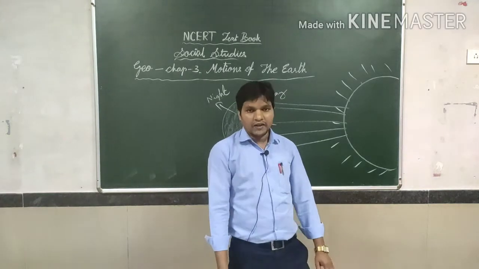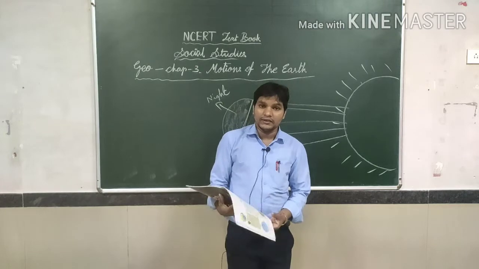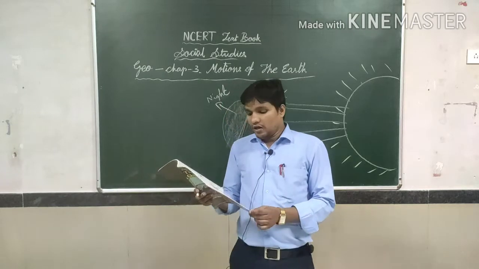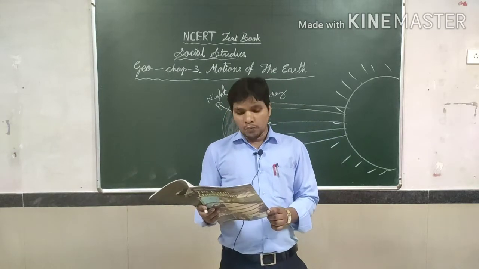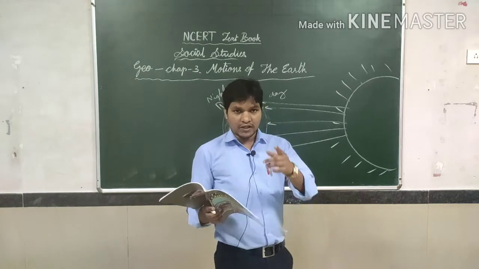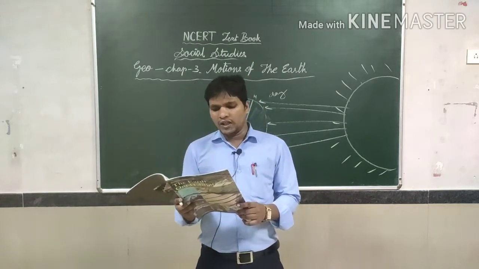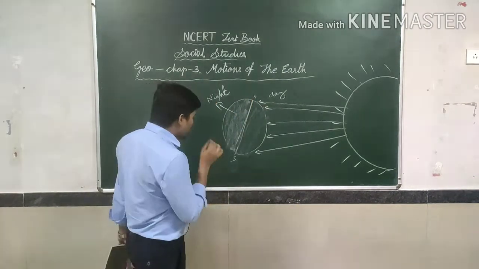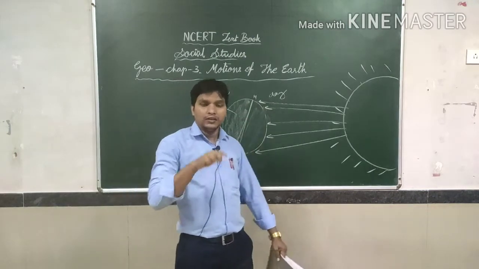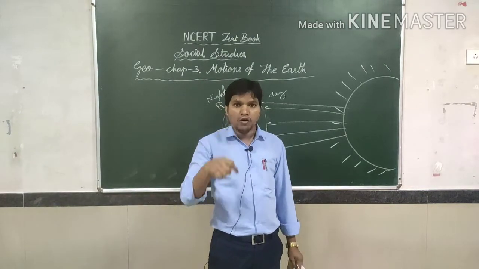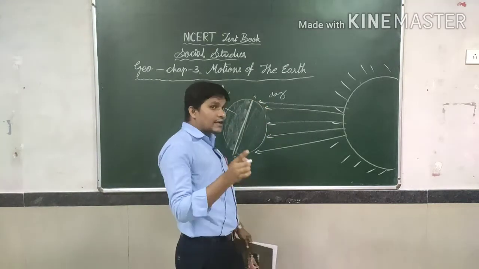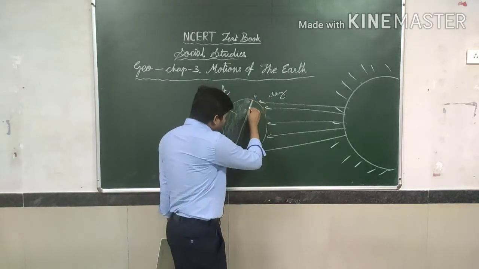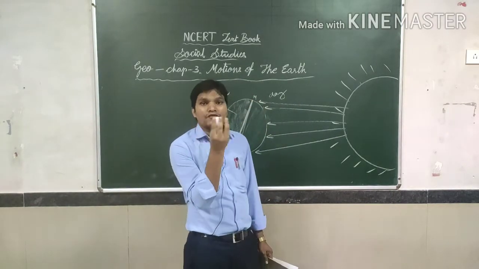Circle of illumination. Okay, first I will read the content so that you better understand. I am reading the textbook, then I will explain to you. As you know, the earth has two types of motions, namely rotation and revolution. I have said that to you before. So rotation is the movement of the earth on its axis, right? First we have discussed rotation, how it is going on. The earth is moving by itself on its own axis. The axis is also an imaginary line, you have to keep that in mind.